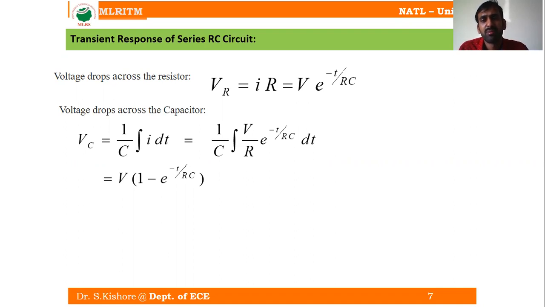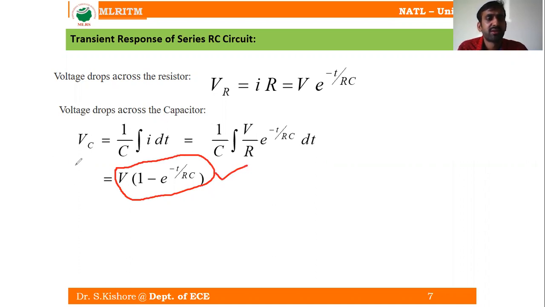Here a is nothing but 1 by RC. If we substitute this, you are going to have RC in the numerator. So RC and RC are going to get cancelled. So finally we can come across this equation, that is nothing but V into 1 minus e power minus t by RC. You can check this equation.